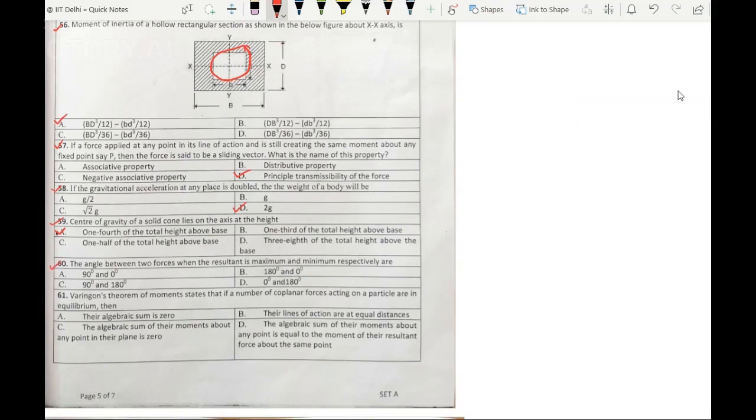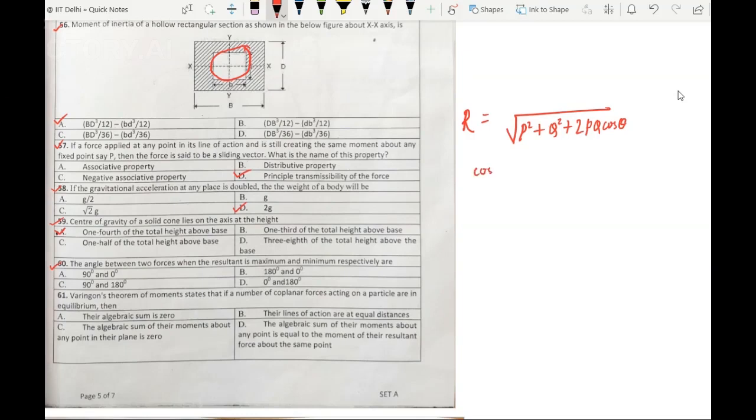Now question number 60. The angle between two forces when the resultant is maximum and minimum respectively are. You know the resultant of two forces P and Q is given by root over P square plus Q square plus 2PQ cos theta. Now for the resultant to be maximum, the value of cos theta should be maximum.